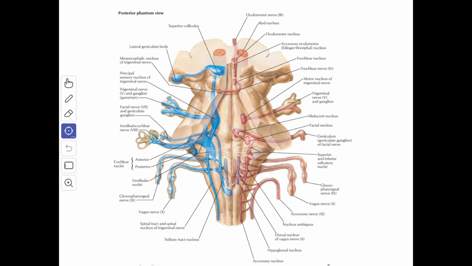One is the inferior nucleus or the spinal nucleus, and then you have the lateral nucleus. This nucleus is also called the Deiters nucleus, and then you have the superior vestibular nucleus, and then you have the medial vestibular nucleus.